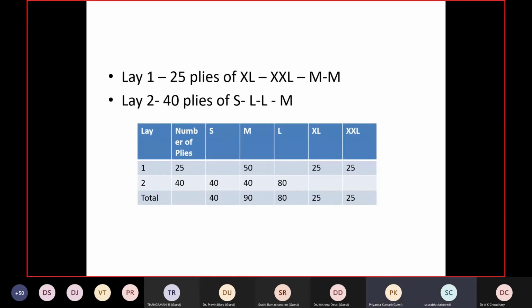Everyone, can I move ahead with this question? Yes, sir. One doubt, sir. The one plan which has been done, or the one lay which has been done, is basically for the M size, XL and the double XL size. So can I mix, if I want to go with the first layer, can I go with the L, XL and double XL? You can go with it.